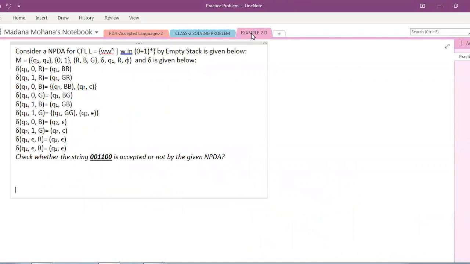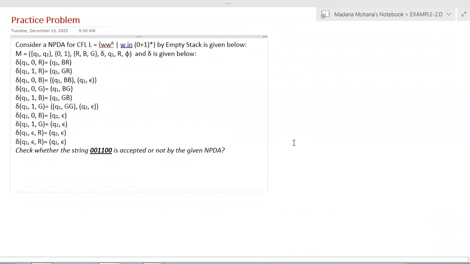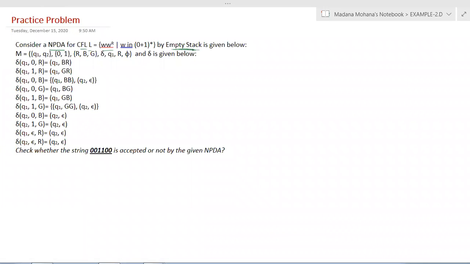Now we will see another example, the second problem. The question is like this. Consider an NPDA, non-deterministic pushdown automaton, for a context-free language L equal to W power R such that W is in (0+1)*. That means the string is a combination of 0 and 1 with closure. Then this NPDA for this CFL is by empty stack. Here the problem itself says the PDA is by empty stack, meaning a final state won't be available here.